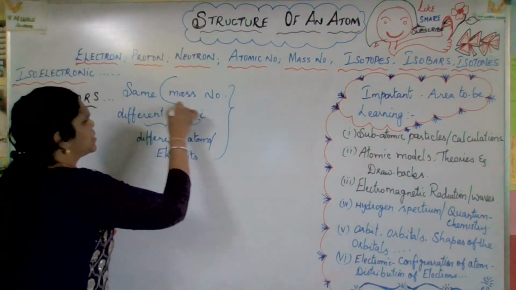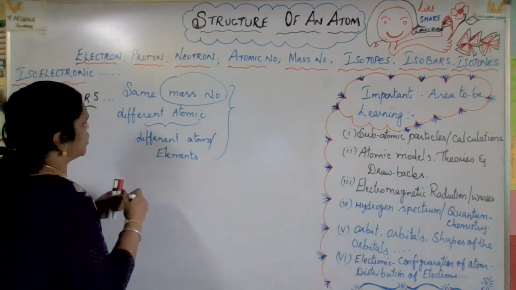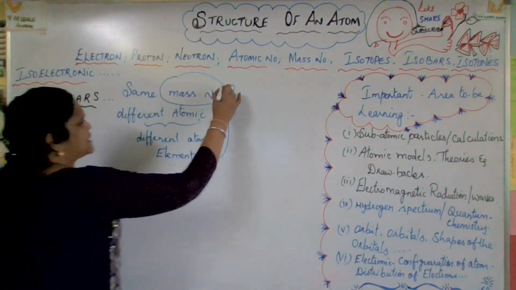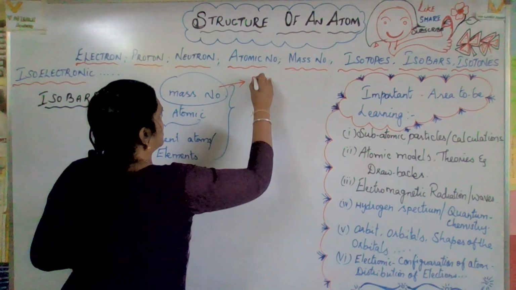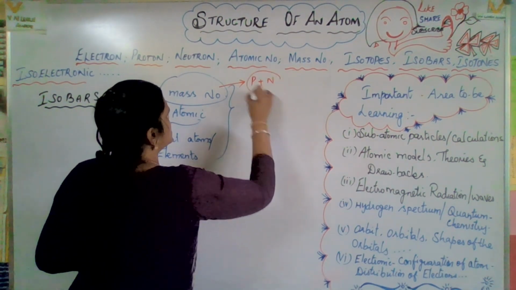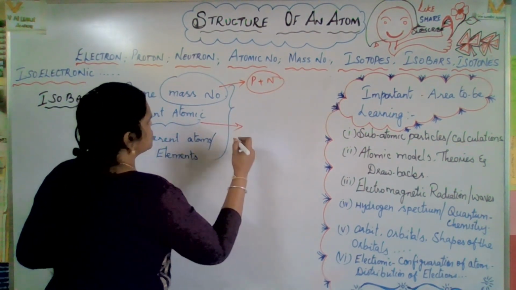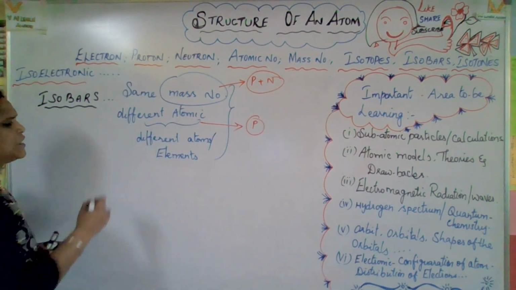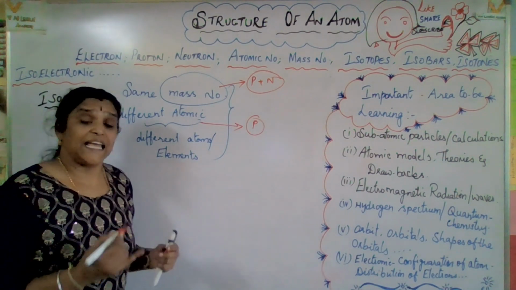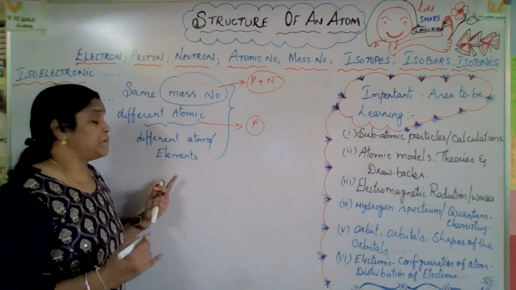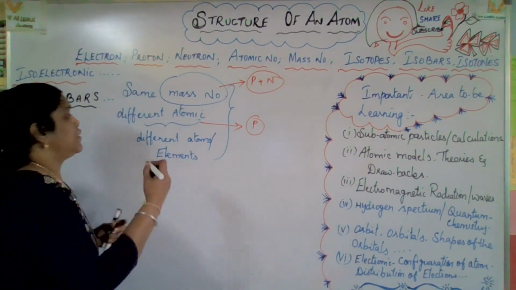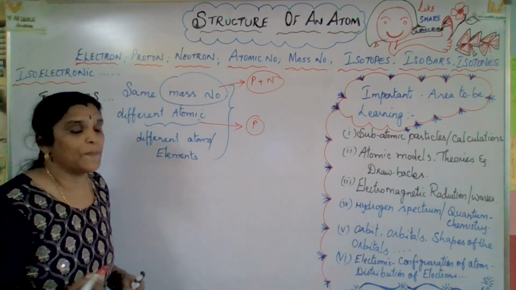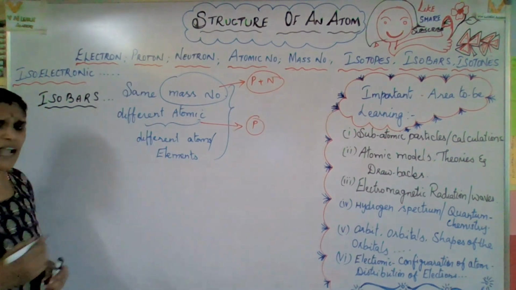Okay, do you know what we mean by mass number? What do you mean by atomic number? By this time you are thorough, right? So what is mass number? Proton plus neutron is the mass number. What is atomic number? The number of protons only is the atomic number. So in different elements, having different atomic numbers, we find the same mass number, and these are known as isobars.